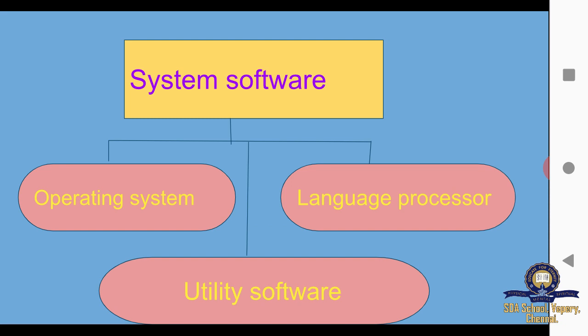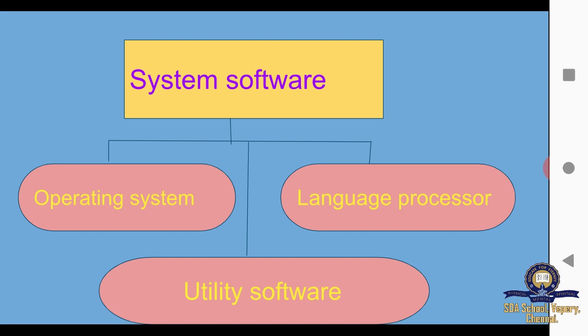Operating system is a part of system software that makes the computer work. Operating system manages and controls the working of the hardware components as well as the software components.